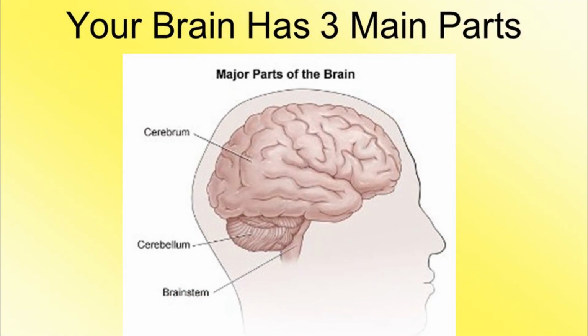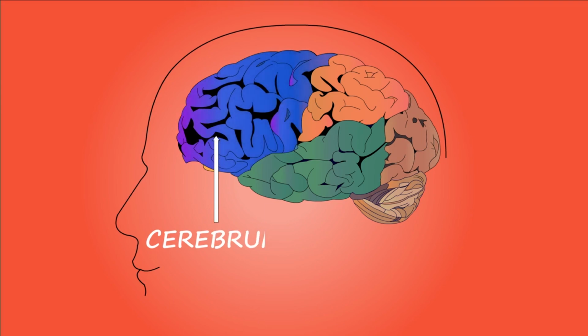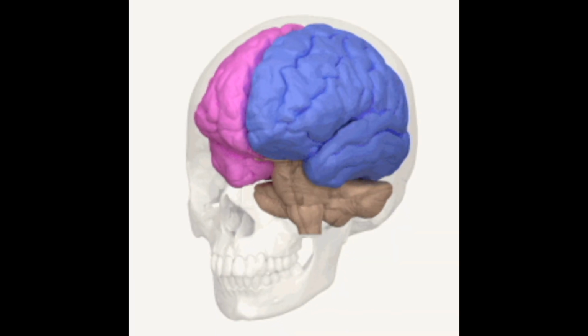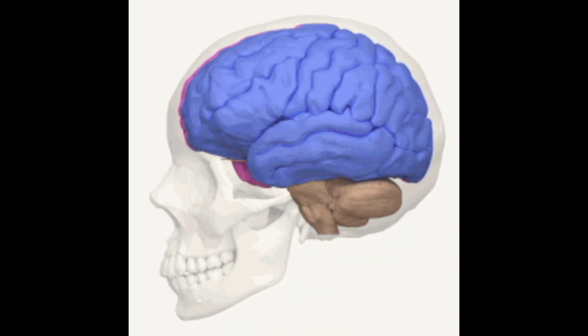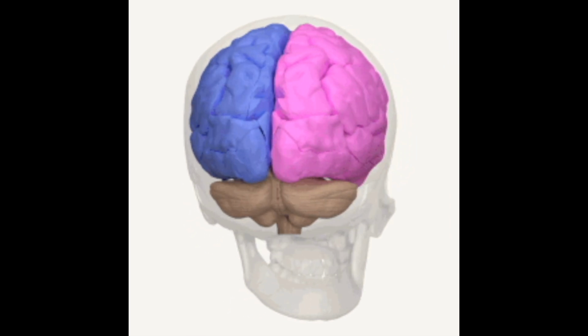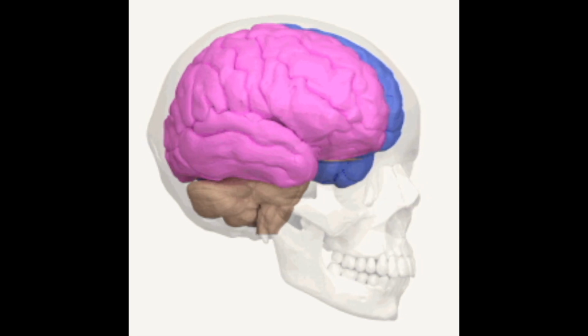The brain has three main parts, that is the cerebrum, cerebellum and medulla oblongata. Cerebrum is the largest portion of the brain. It is divided into two halves called the cerebral hemispheres. Each hemisphere is internally hollow. The outer surface of the hemispheres is folded with ridges and grooves which increase the surface of the brain so as to accommodate a large number of neurons.